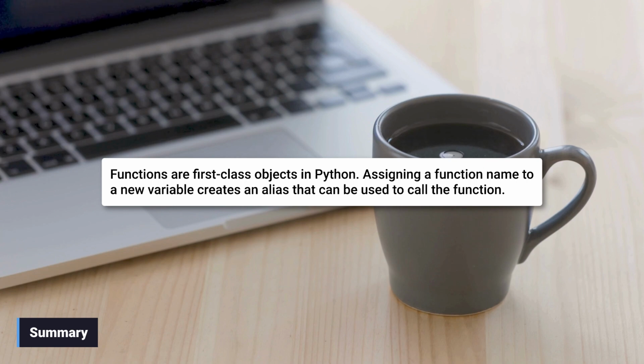To summarize, understanding that a function name is simply a reference to a function object is the first step toward advanced programming techniques. This concept is fundamental to the functional programming paradigm in Python.